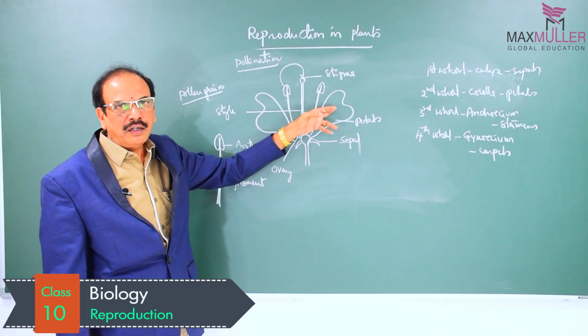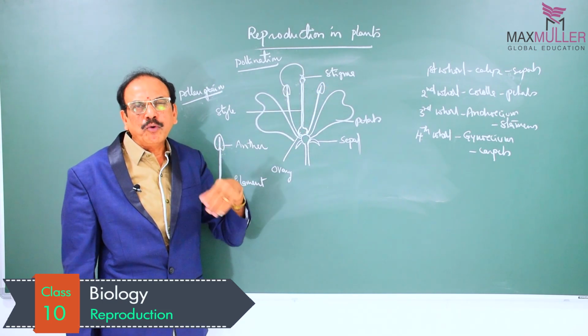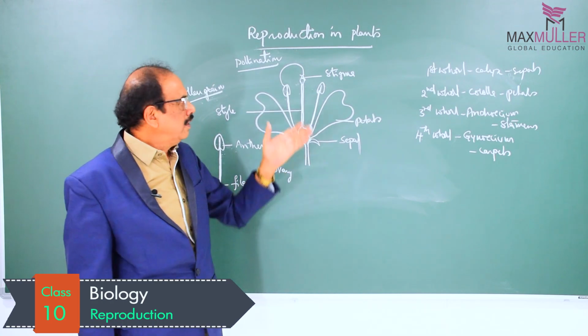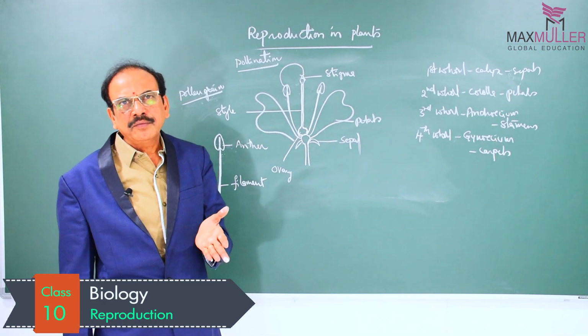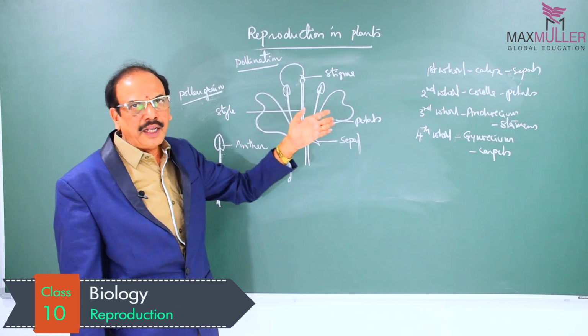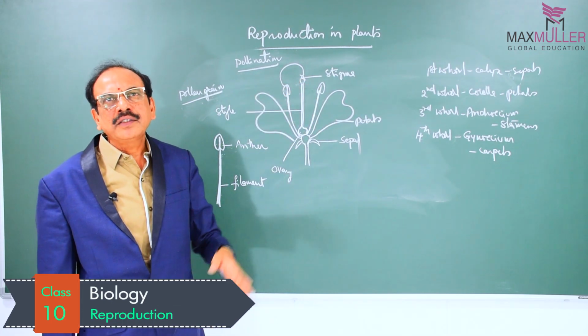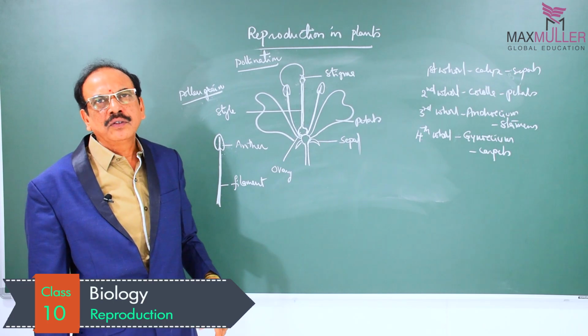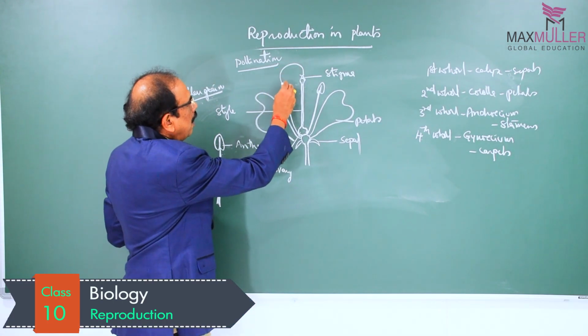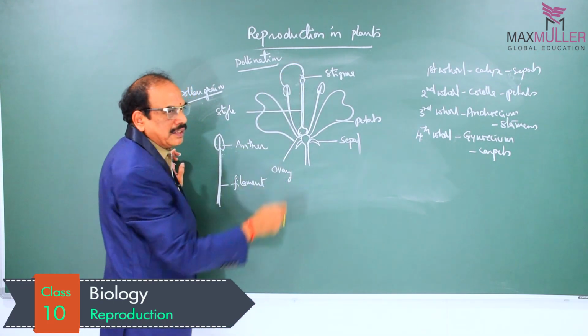The petals are colored, so they can attract insects to promote cross-pollination. That means the insects visit the flowers for nectar or something else. At that time, pollination occurs. That is nothing but cross-pollination. After pollination, fertilization takes place.